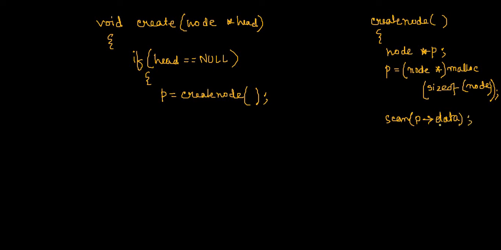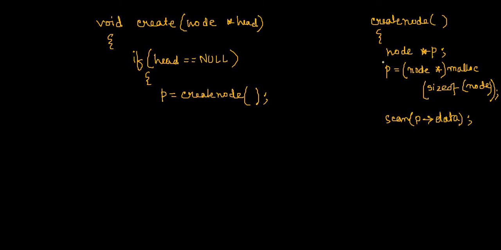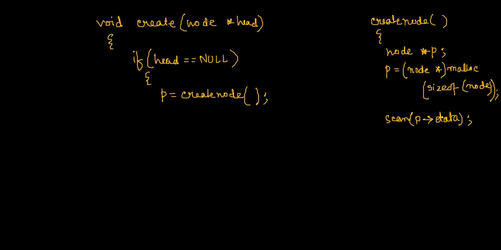Data is the variable name present in the structure node. You have seen this. And why P? Because we have used this variable P for pointing to the first node. So this P is nothing but the apartment, and data is nothing but the flat. So the flat of this apartment. That's why this arrow is representing the data of this P structure.